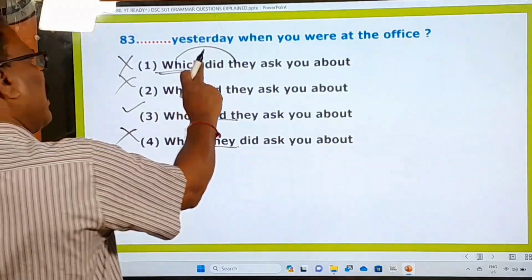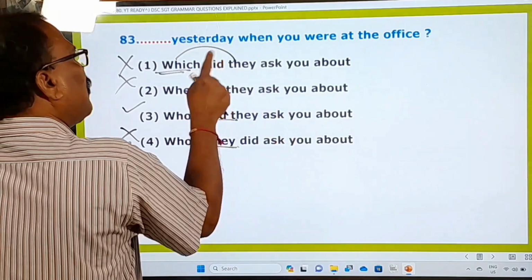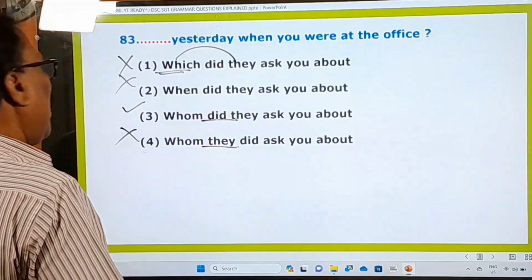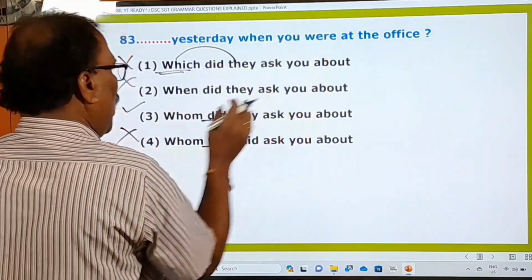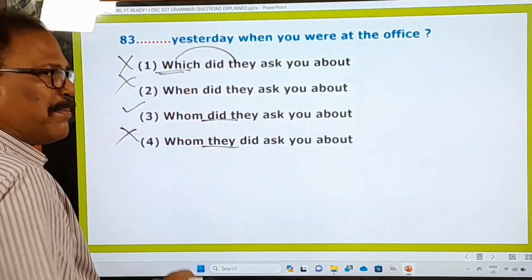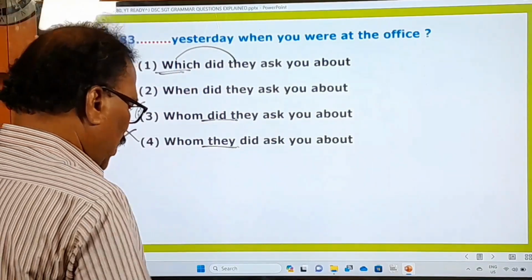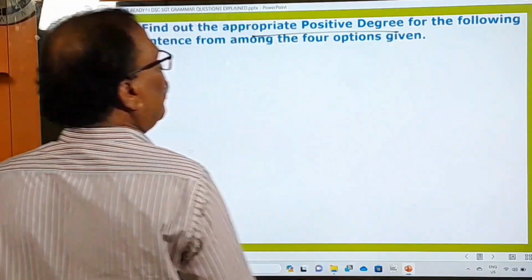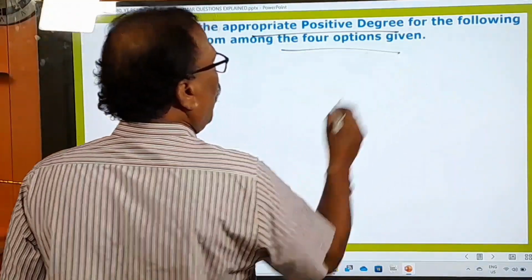Right. Comparatively this is not the relevant answer, this is only the most relevant one. Okay, here as far as my knowledge goes with this, I can say this is only the right option and all other options are wrong. Now let's go to the next question. 84th one is there. Find out the appropriate positive degree for the following sentence from among the four options given.